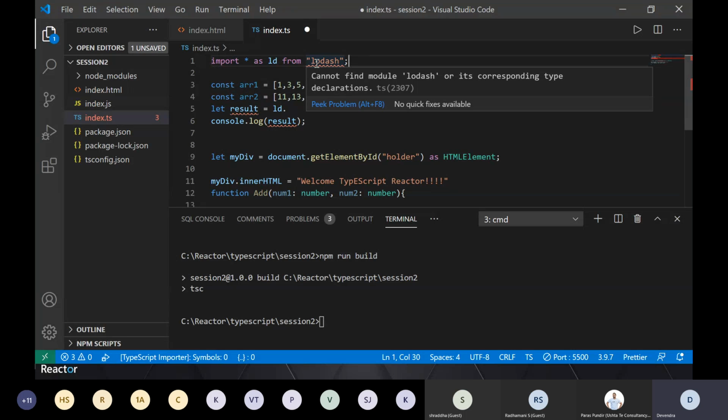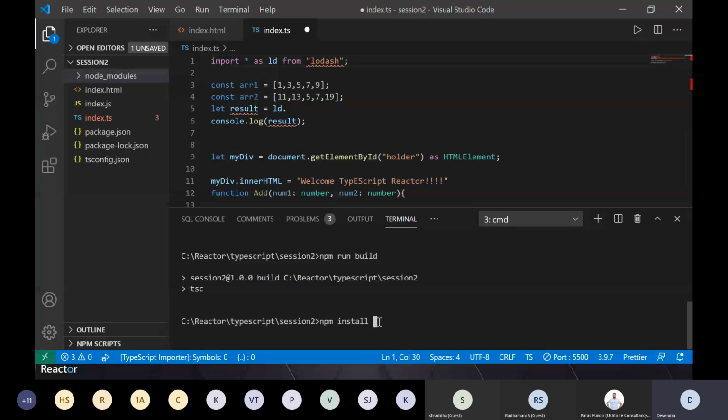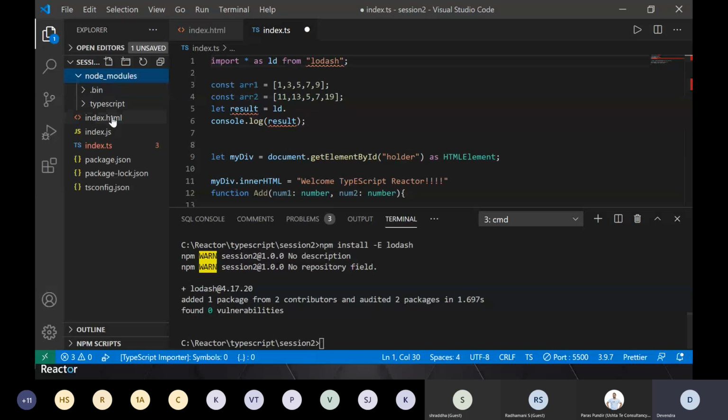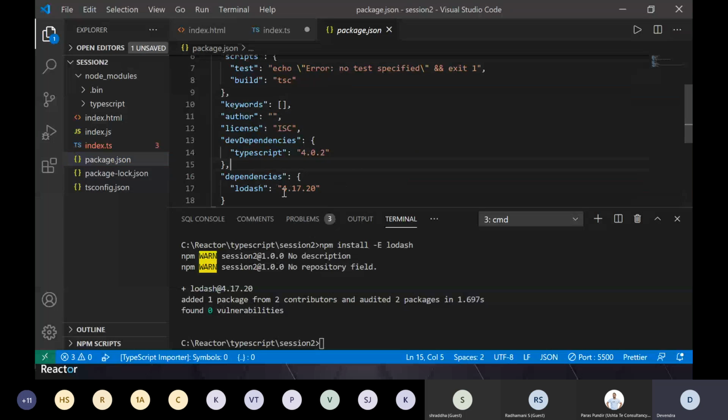First thing it is saying is that you don't have Lodash installed. So you should be installing Lodash. For that, you will write a simple command, npm install. I'm saying I want a specific version of Lodash, the latest one. Install Lodash, and it will fetch that library. Oh, there's some error. What is this? No repository, one package. Okay, let me see. It is here. Okay, yeah, refresh issue.